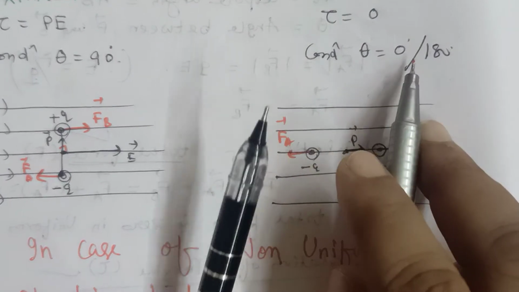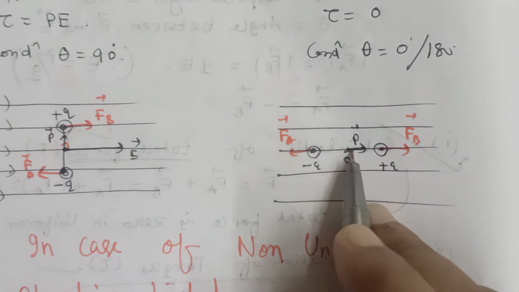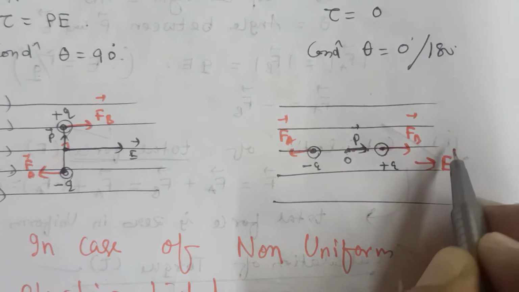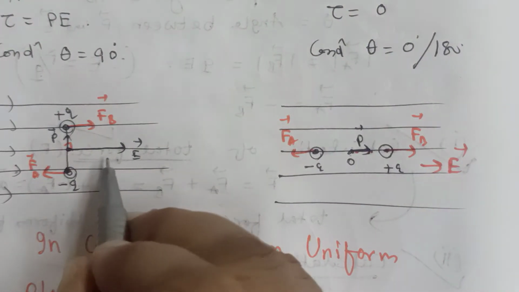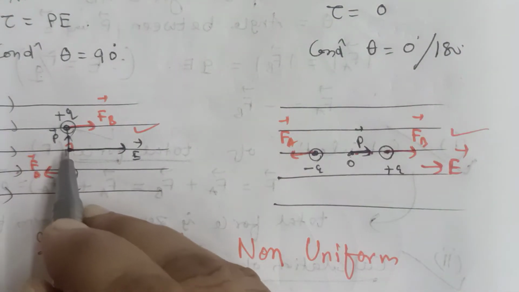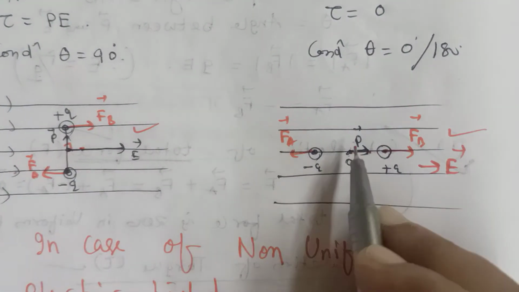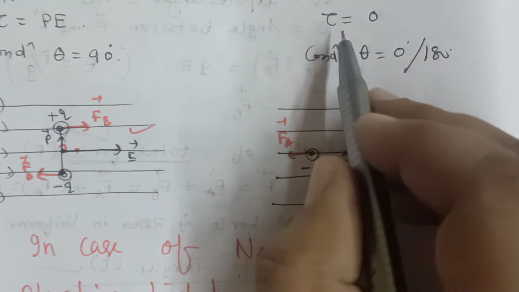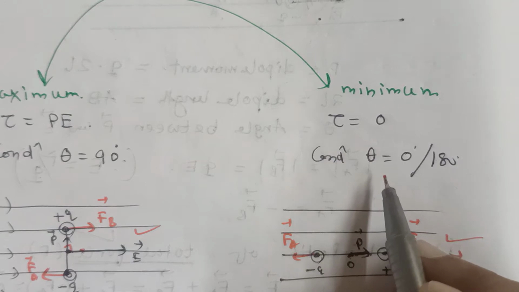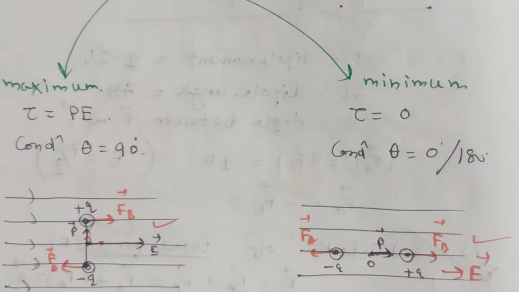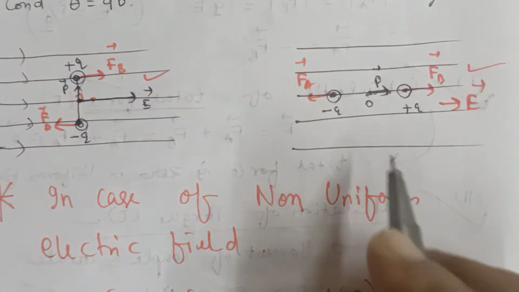If theta is equal to 0 or 180, that means the dipole moment is along the direction of the electric field. Here this is the direction of the electric field. Here the dipole moment is perpendicular to the field. Here the dipole moment is parallel to the field. If we use the formula, then tau will be 0 because sin theta is equal to 0. So in the figure on the right-hand side, the torque is 0.